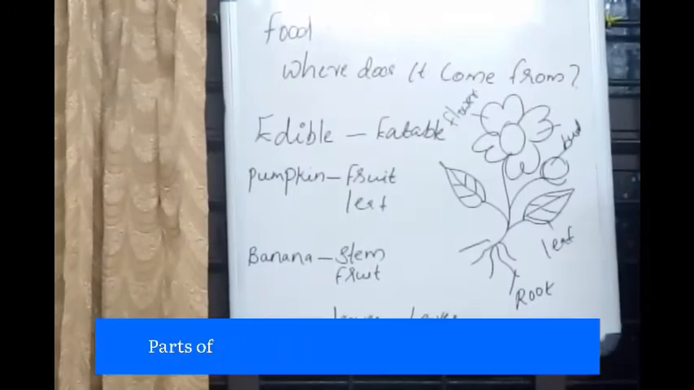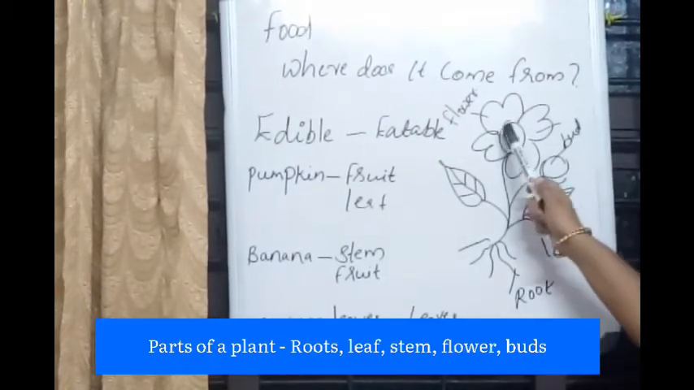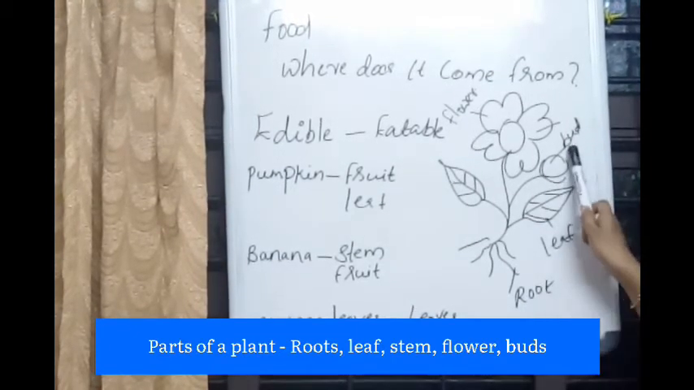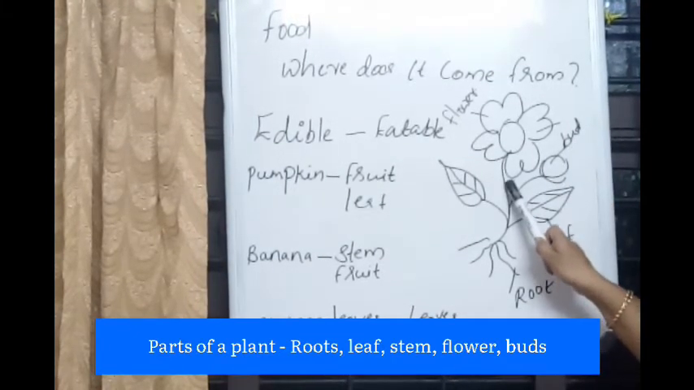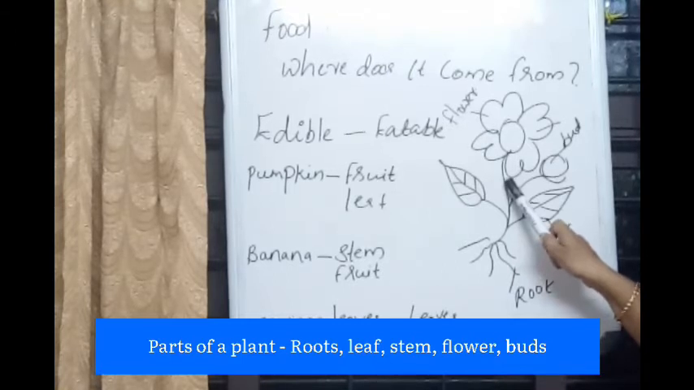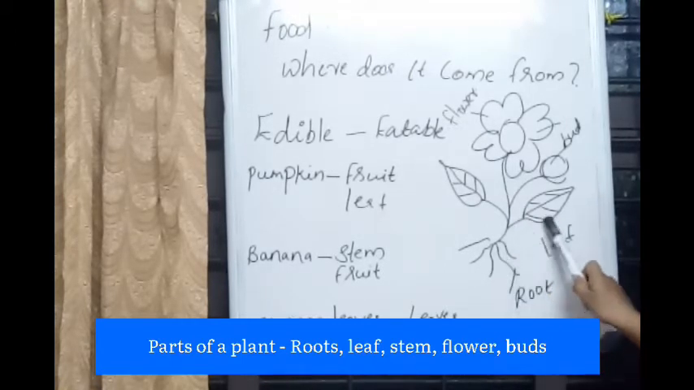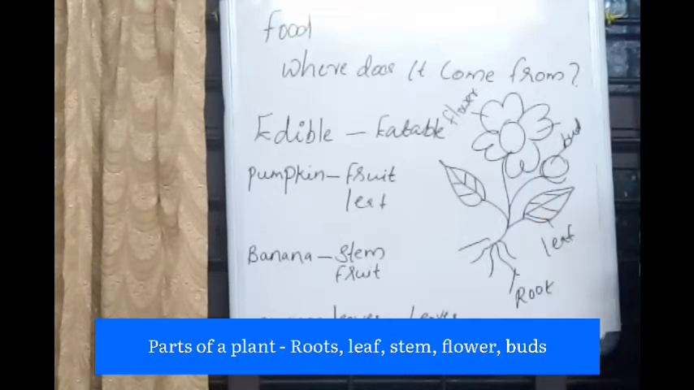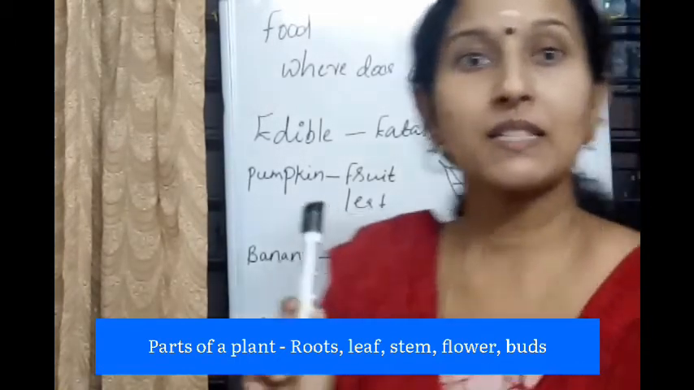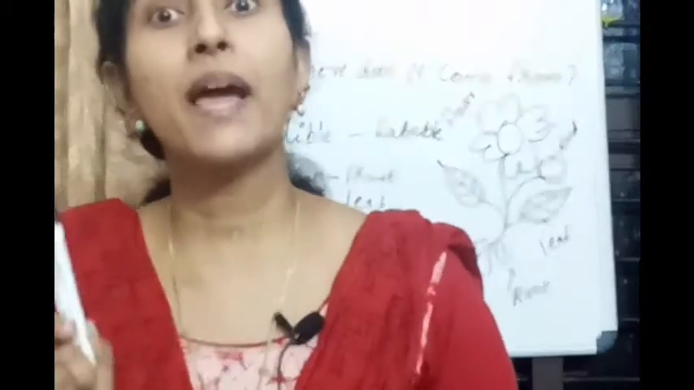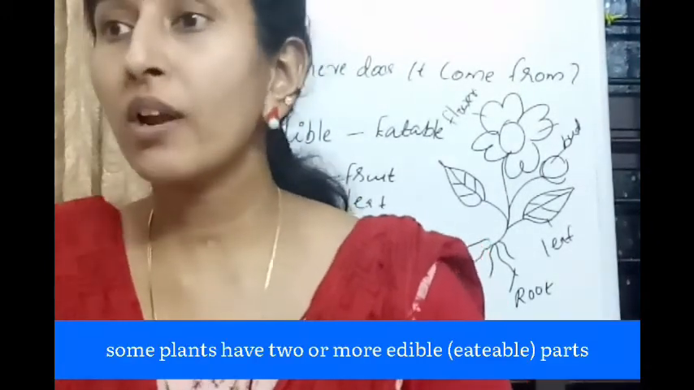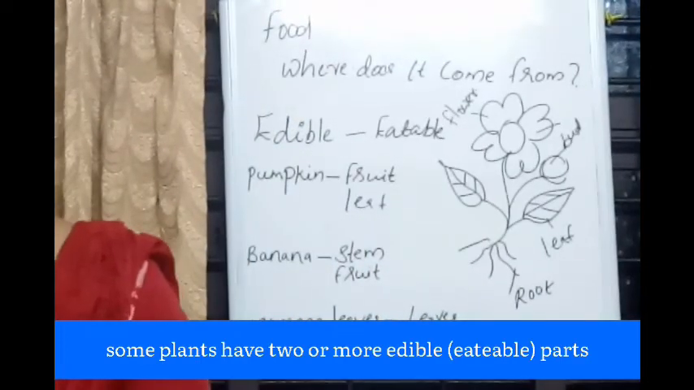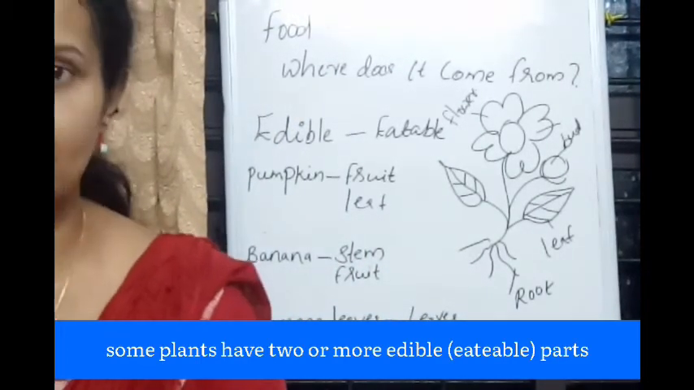What are the parts of a plant? Like flower, leaf, root, bud, stem, etc. So, which are the parts of a plant? Root, leaf, stem, bud and a flower. Okay, there are some plants. Some plants have two or more edible parts. Edible means eatable, the part which we can eat.